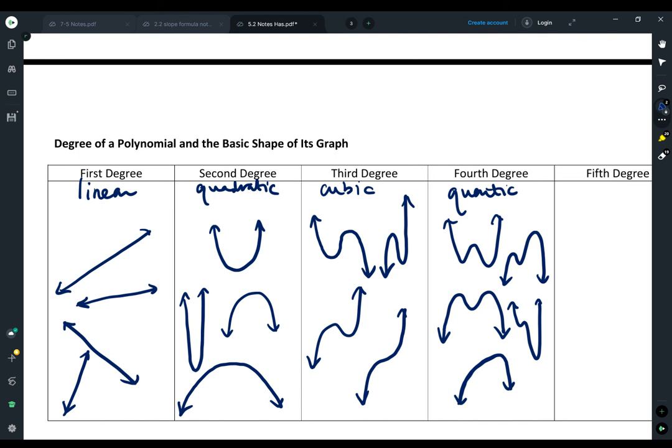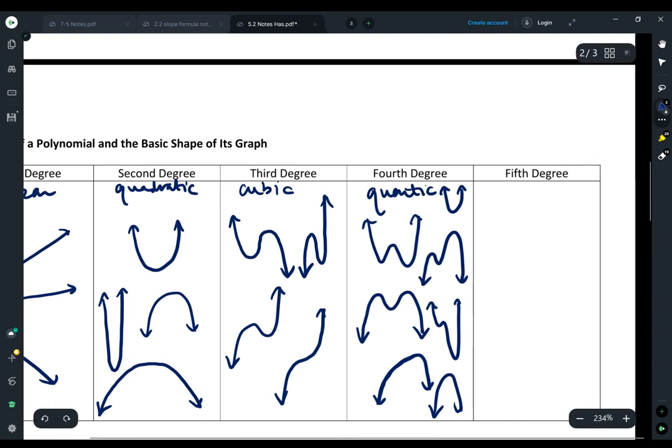So all of those would be considered quartic. And it's also good to note that sometimes quartic graphs can even look like parabolas. They're just going to be stretched at a different rate because they're fourth power instead of squared, but they could just look like a quadratic even. So anytime you have a fourth degree graph, it could simplify down, or a sixth or an eighth, any even degree graph could simplify down to look like a quadratic.